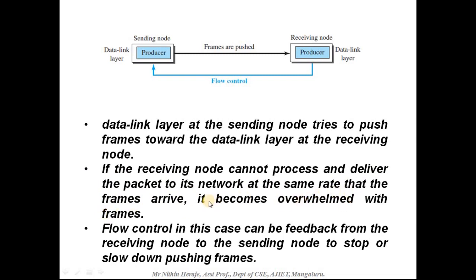So it cannot process the frames. The frames might be lost or something might go wrong if it cannot process the frames at the rate the frames are being sent. So flow control in this case can be feedback from the receiving node to the sending node to stop or slow down pushing frames. You can see here, this is the feedback given to the sender either to slow down the pushing rate or to stop sending the frames.